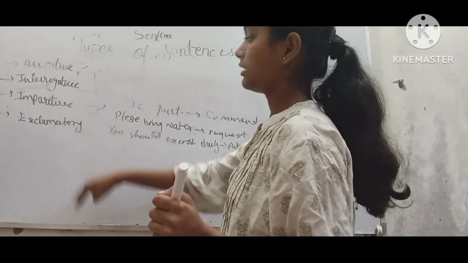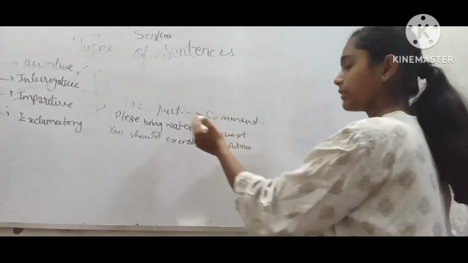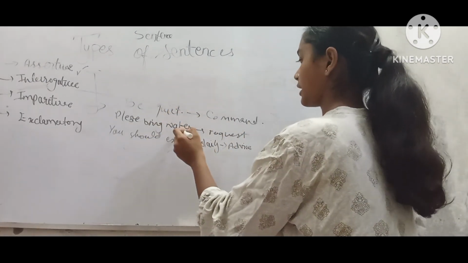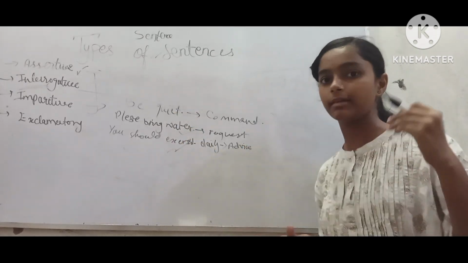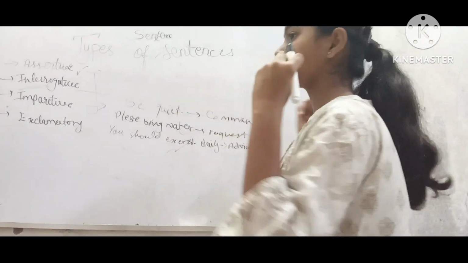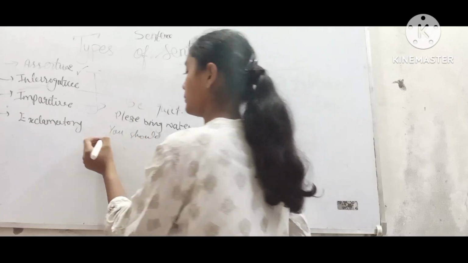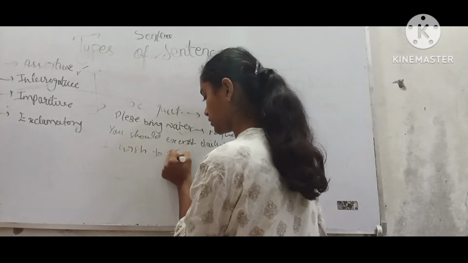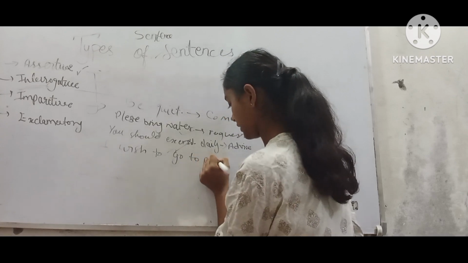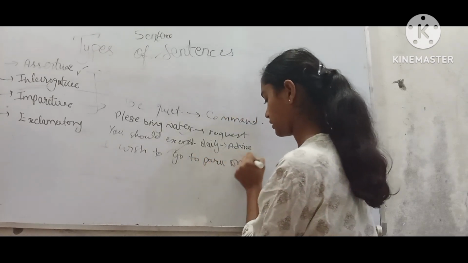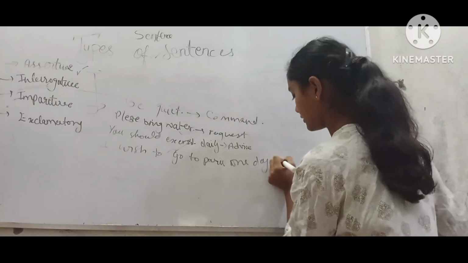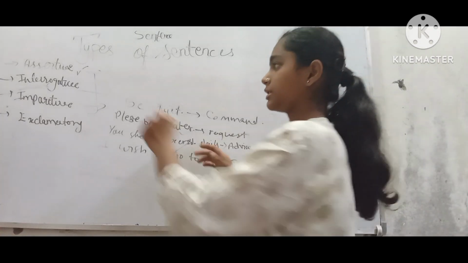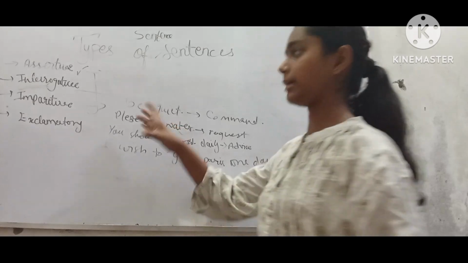So when we're giving an advice, when we're requesting something, or when we're commanding someone to do something, or when we have a strong desire for something, like I wish to go to Paris one day. It is a strong desire to go to Paris. So these kind of sentences are given in imperative sentences.